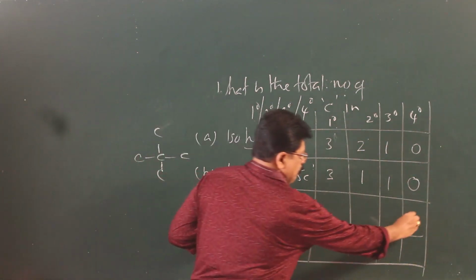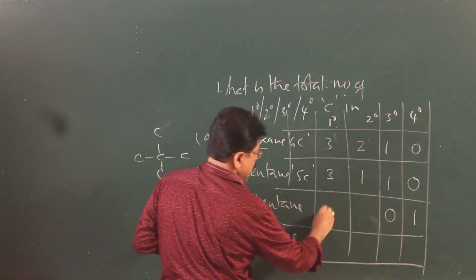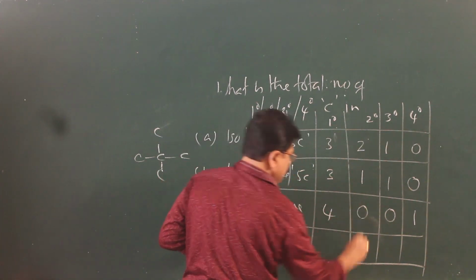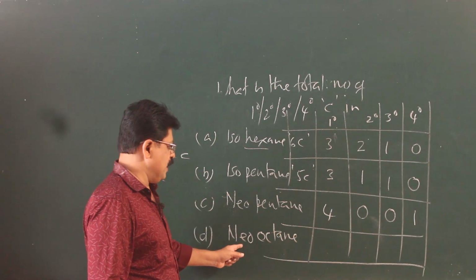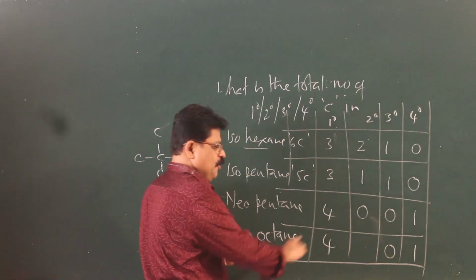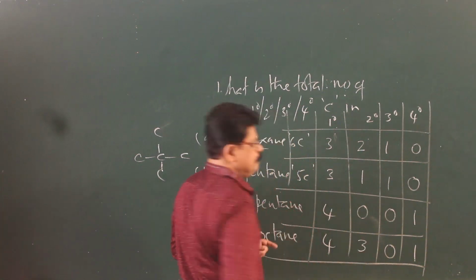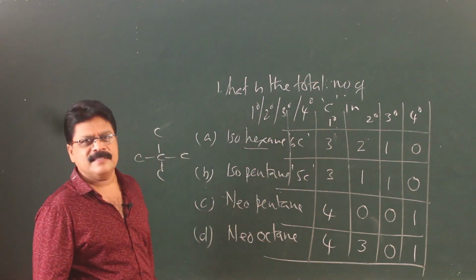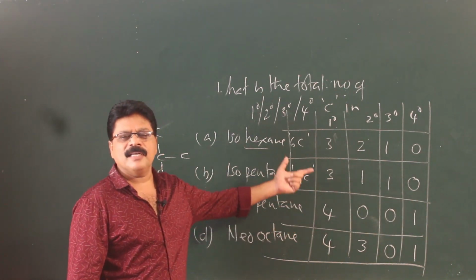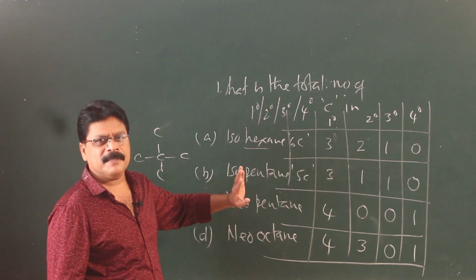So, in neo, quaternary 1, tertiary 0, there will be 4 primary, 4 plus 1, 5, you got 5 carbons, so no secondary. Neooctane, 1 quaternary, no tertiary, 4 primary, 4 plus 1, 5. Now, the remaining 3 will be secondary. So, it is a very easy exercise. From the name, even without writing structures, we can come to a conclusion about the number of primary, secondary, tertiary, quaternary carbons. This has to be always remembered.